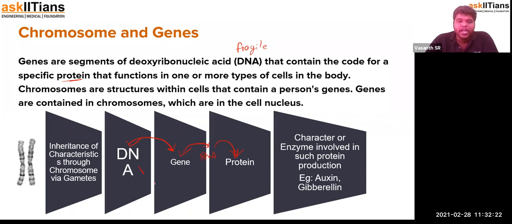From DNA to RNA, this process is called transcription, and from RNA to protein, this process is called translation. This is how the expression of characteristics takes place.